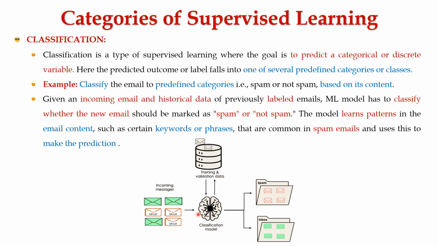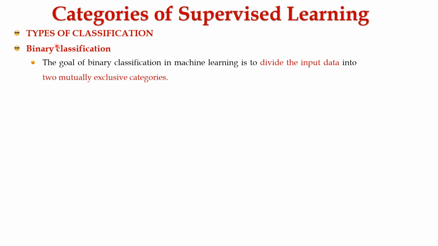During the training phase, the model learns the pattern in spam mail content based on the keywords and phrases that are common in spam mail. After the training phase, the classification model classifies the new incoming mails as spam or not spam category, that is, inbox category, based on the mail content. So hope you're clear on classification. Let's check out the types of classification.